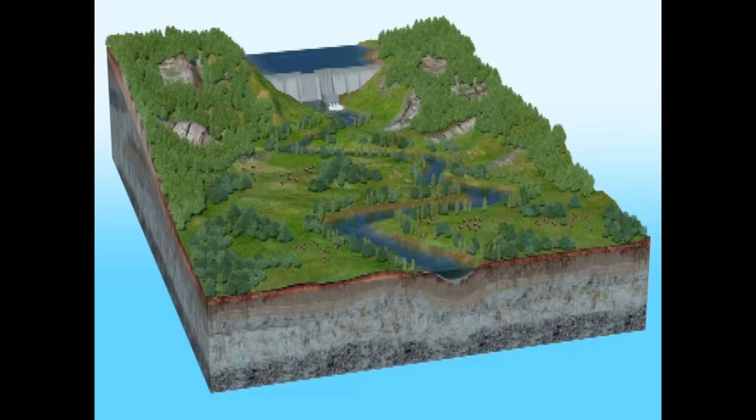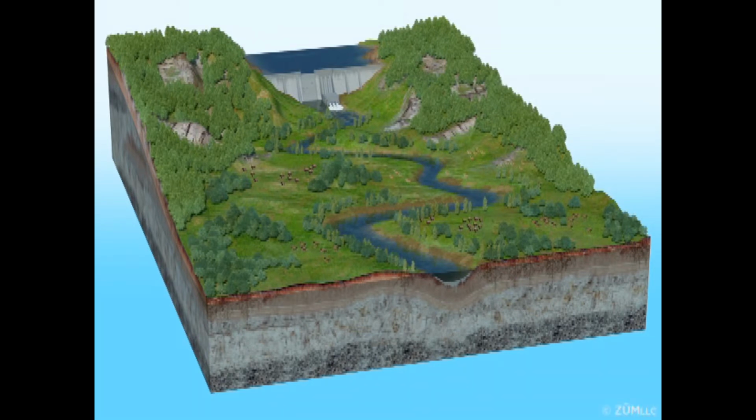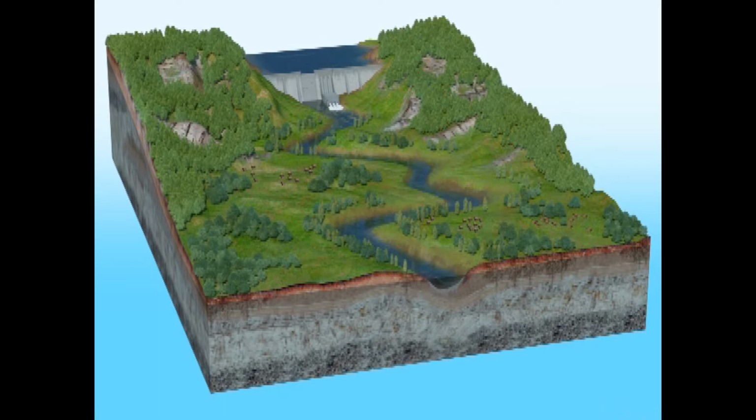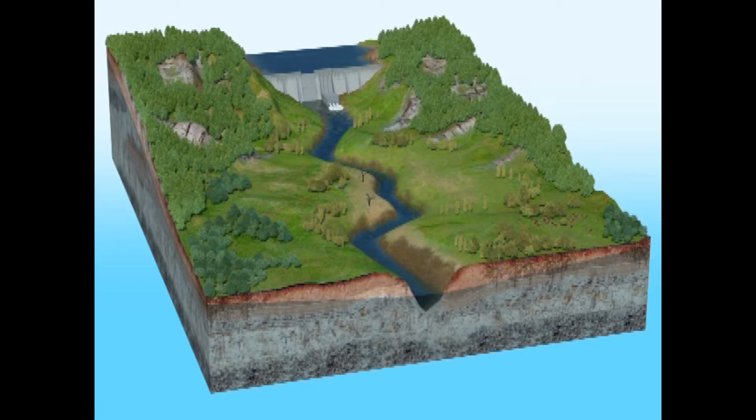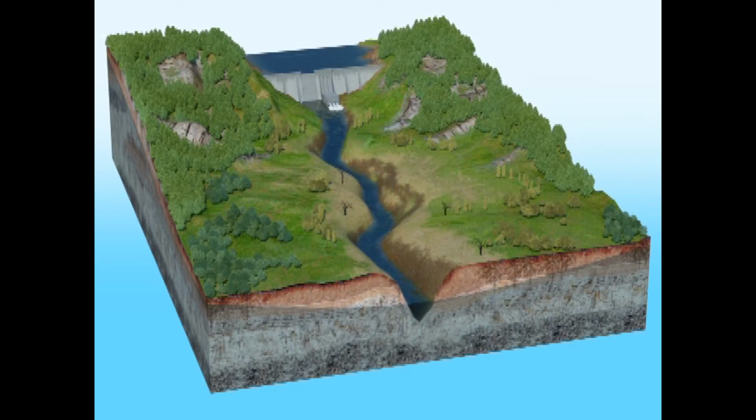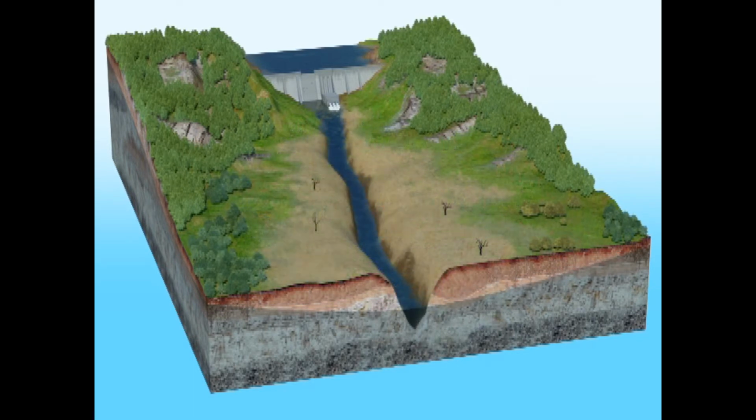The capture of sediment in the reservoir means that the water released into the downstream channel is sediment-starved. It will try to pick up as much sediment as it can from the banks and beds of the downstream river. If the flow is confined to the channel, it will tend to cut downward and make the channel deeper and the banks steeper. The river will lose its ability to meander and will lose the complex geomorphic patterns that create the varied and productive riverine habitats. In arid areas, this incision of the river downward will also drain the groundwater table below the root zone of the trees and plants, leaving a desiccated floodplain.